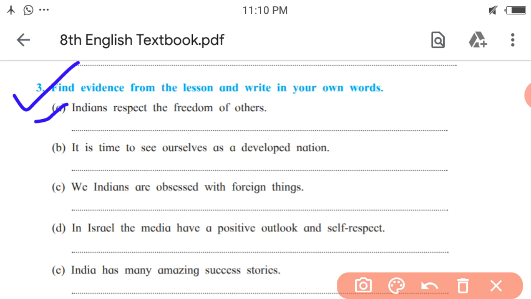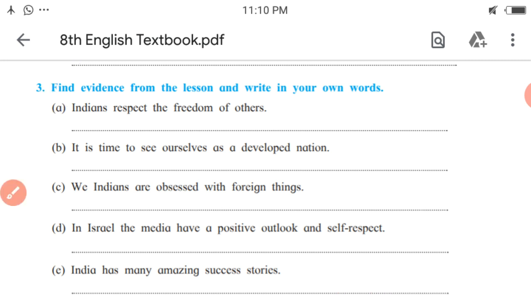This is the proof that Indians respect the freedom of others. So, the same way, you have to find evidence or proof for each statement given below.